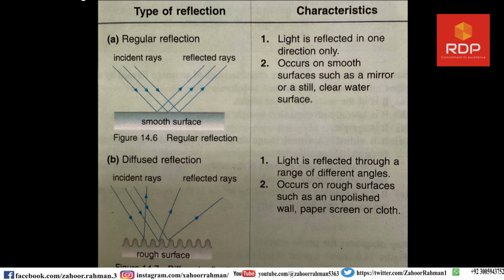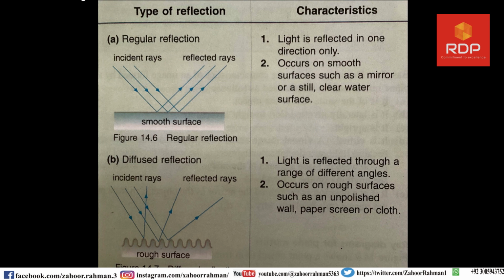What are the two characteristics of the regular reflection? Concentrate on the right side of the column. Number one is light is reflected in one direction only. As can be seen in the second type of reflection, the light rays are reflected or dispersed in different directions. That is irregular reflection.